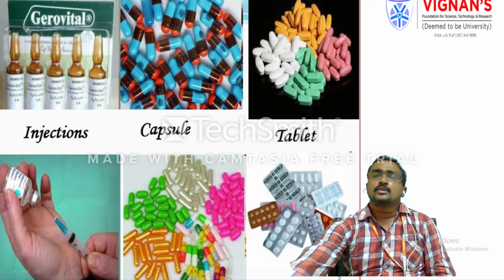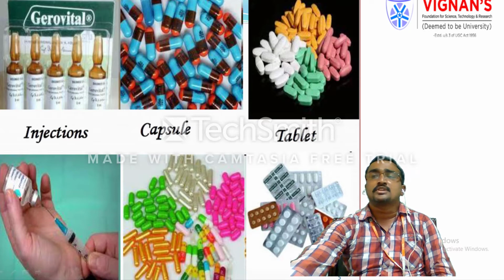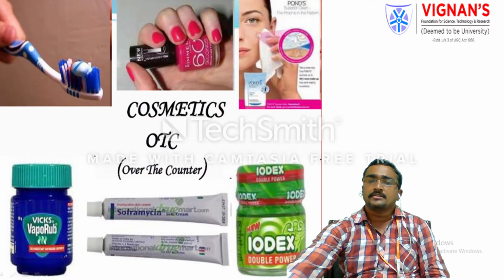These are some of the products you are already familiar with and regularly use, like parenteral products such as injections. For injections, we use small volume parenterals or large volume parenterals. The small volume parenterals, like ampoules and vials, are administered through injections. The large volume parenterals are mostly blood products, plasma substitutes, and saline, which we administer as large volume parenterals. And solid products like tablets and capsules are also familiarly used.